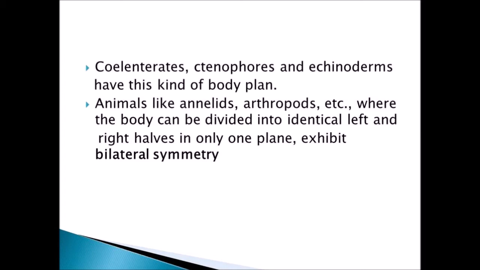These organisms have this kind of body plan. And animals like annelids, arthropods, etc., when they are divided into two halves, they have an identical left and identical right half in one plane. It is called bilateral symmetry.